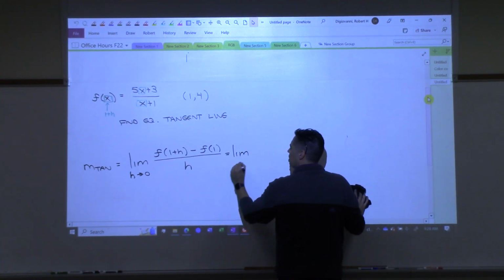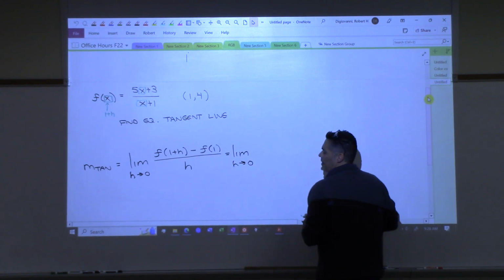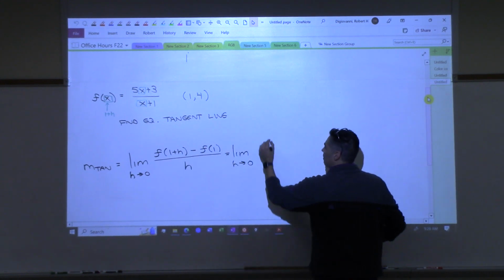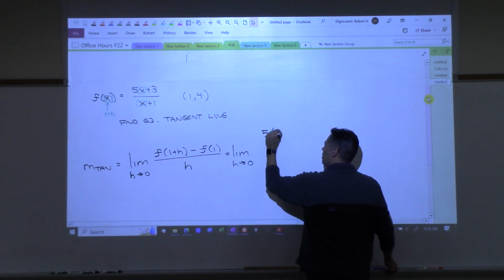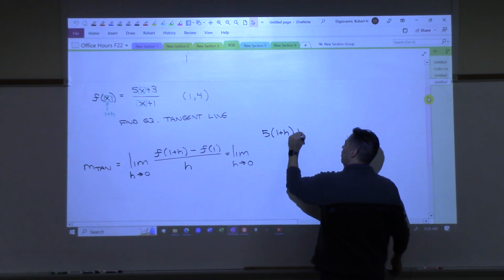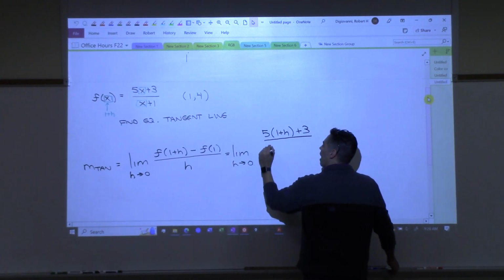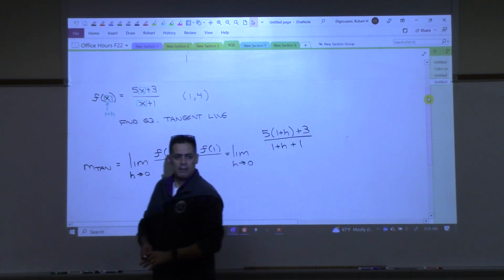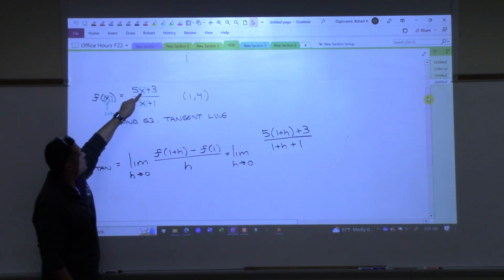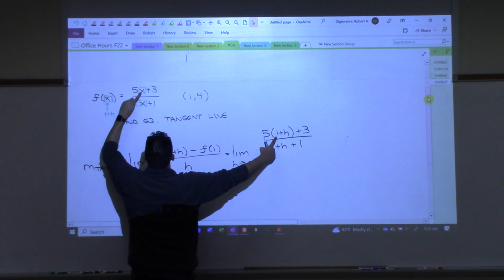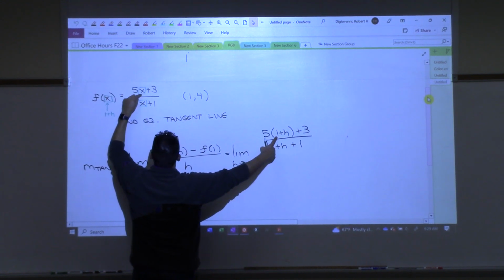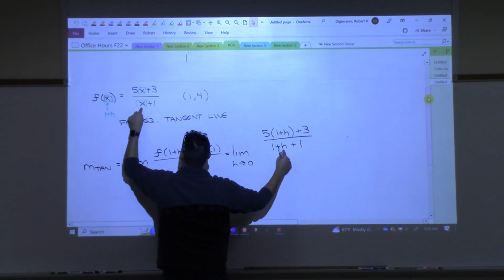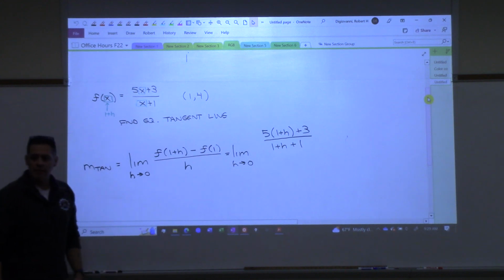Okay, limit h goes to 0. All right, if I take that expression right here and I replace the x's here with 1 plus h, here's what I'll get. Let me write it down. 5 parentheses 1 plus h, close parentheses, plus 3 over 1 plus h plus 1. Y'all see it? Replace that x with 1 plus h, and I had to have it in parentheses because the 5 multiplies times that, right? So that's 5 times 1 plus h, and then plus 3, and then over x, which is 1 plus h, and then plus 1. Got that?